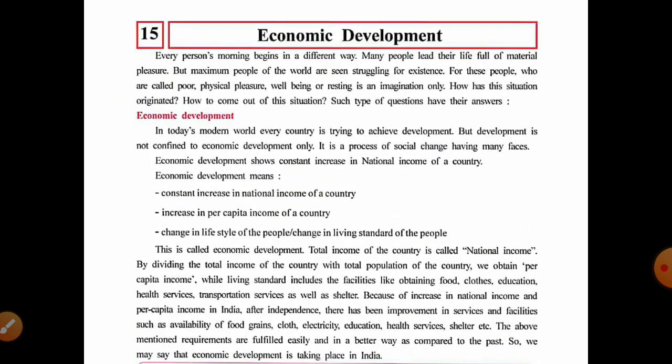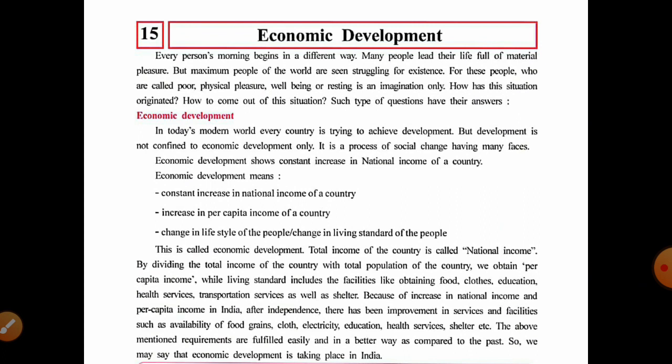Every person's morning begins in a different way. We all know that people don't all have a similar life; their lives begin in different ways.